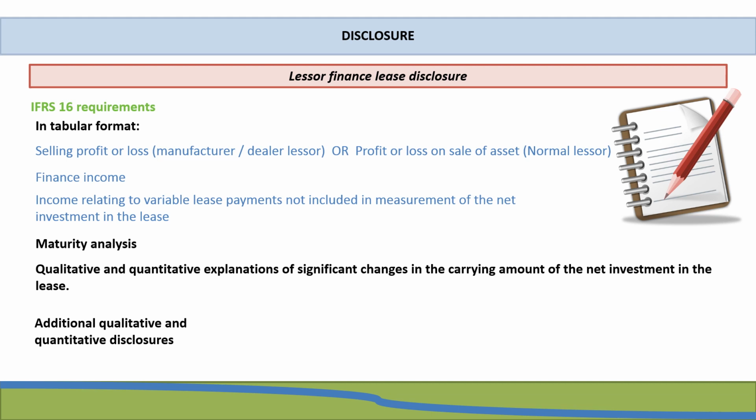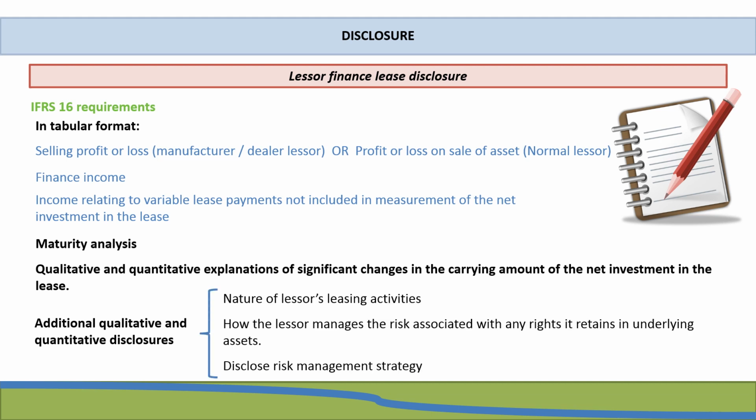Then there are some additional qualitative and quantitative disclosures that may apply, and these include things such as the nature of the lessor's leasing activities, how the lessor manages the risks associated with any rights that it retains in underlying assets, as well as unguaranteed residual values, and then also to disclose risk management strategy.